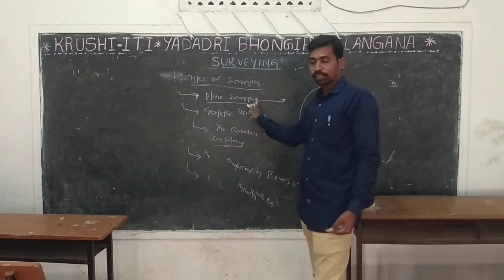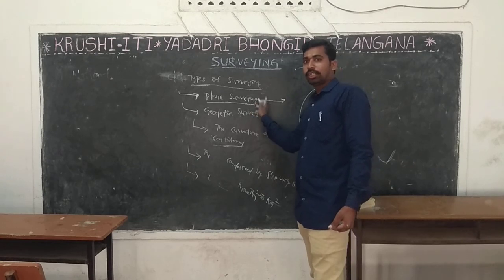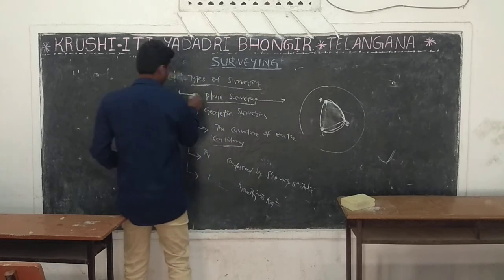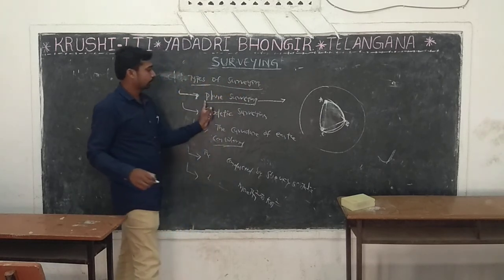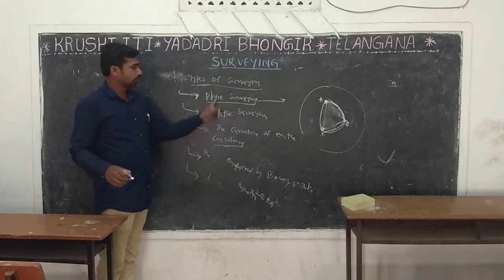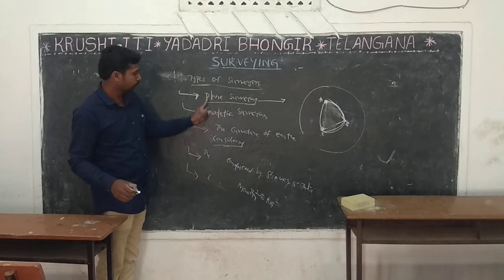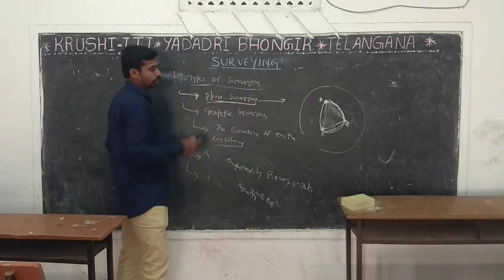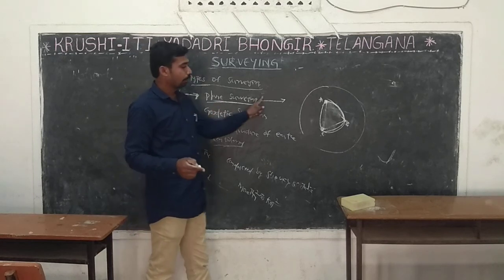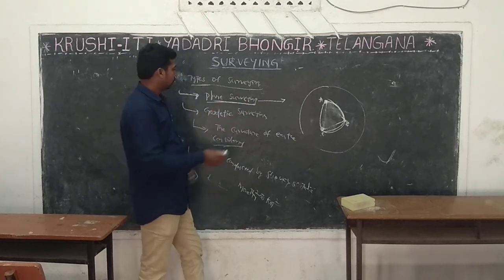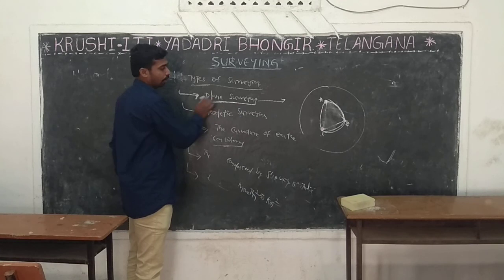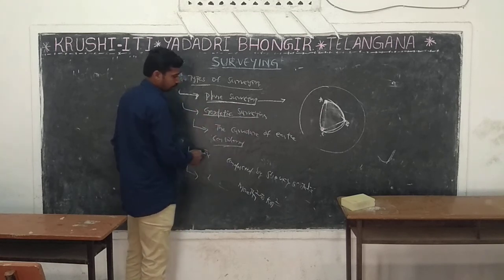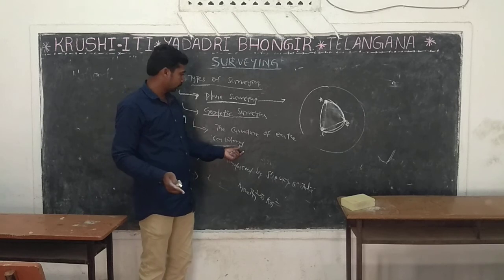In plane surveying, the survey lines are straight lines. These two are the types of survey. First one is plane surveying, where the curvature of earth is not considered and survey lines are straight. Second one is geodetic surveying, where the curvature of earth is considered.